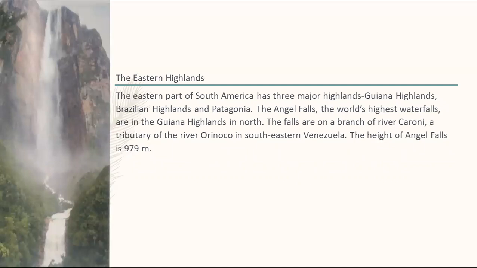The next topic is the Eastern Highlands. The eastern part of South America has three major highlands: the Guiana Highlands, the Brazilian Highlands, and Patagonia. We can also see the Angel Falls here, as the figure shows. Angel Falls is in Venezuela.